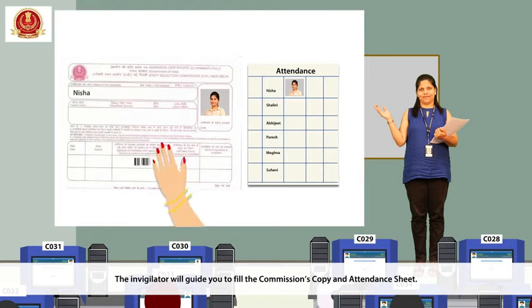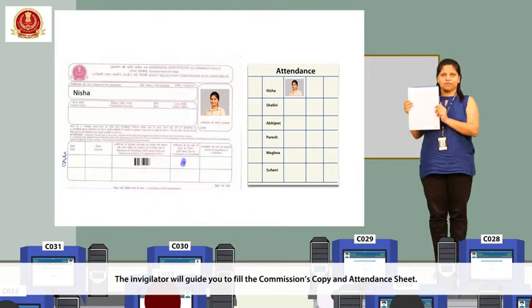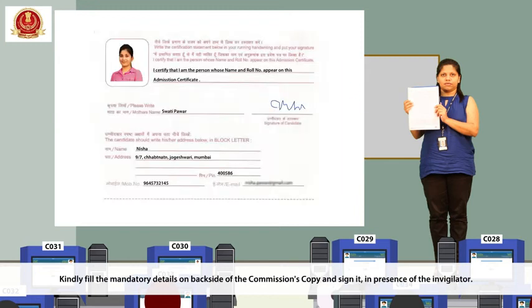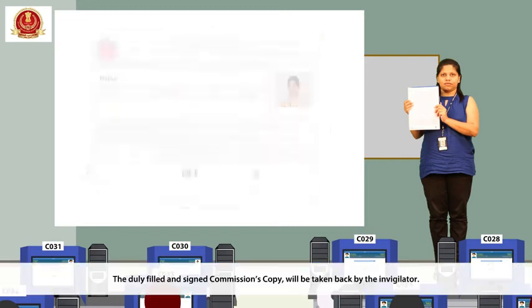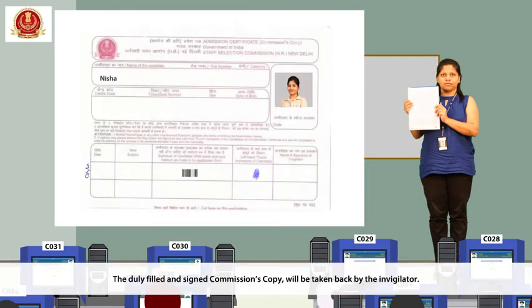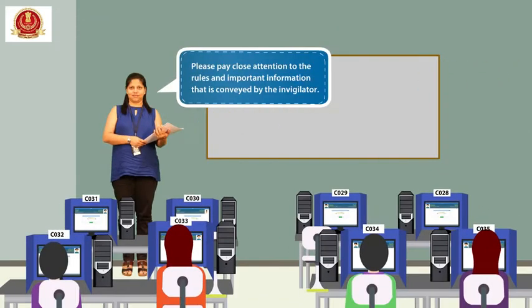The invigilator will guide you to fill the commission's copy and attendance sheet. Kindly fill the mandatory details on backside of the commission's copy and sign it in presence of the invigilator. The duly filled and signed commission's copy will be taken back by the invigilator. Please pay close attention to the rules and important information that is conveyed by the invigilator.